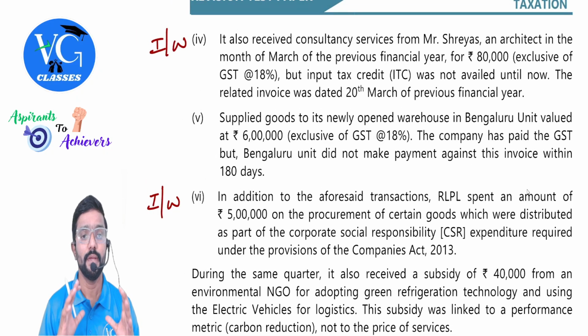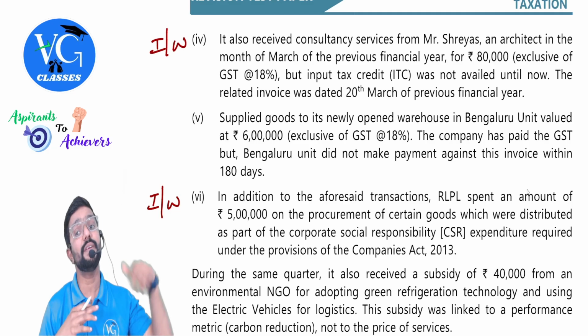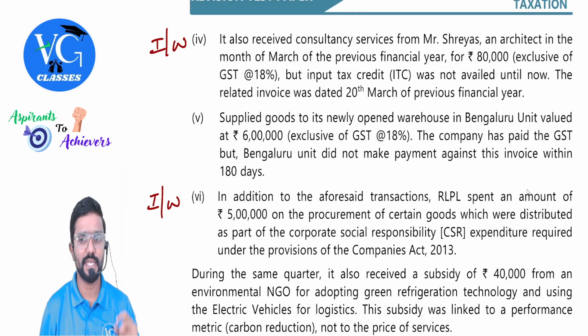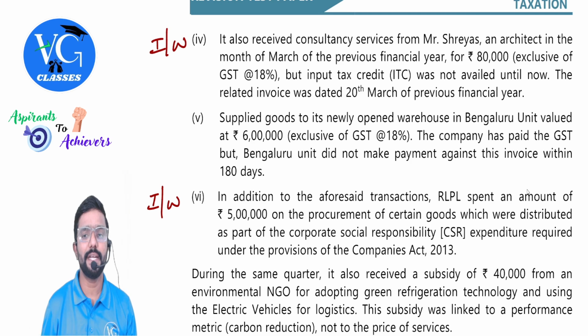Yes, sir. It also received consultancy services from Mr. Shreyas, an architect, in the month of March of the previous financial year, for 80,000, exclusive of GST. So 80,000 into 18% is the GST. But input tax credit was not availed until now. The related invoice was dated 20th March of previous financial year. Okay. Invoice date is 20th March, guys.